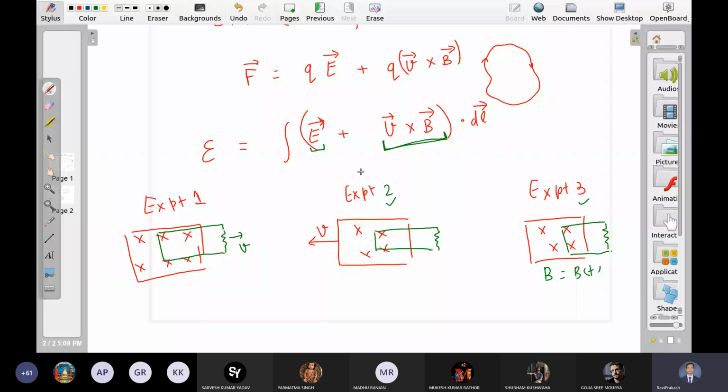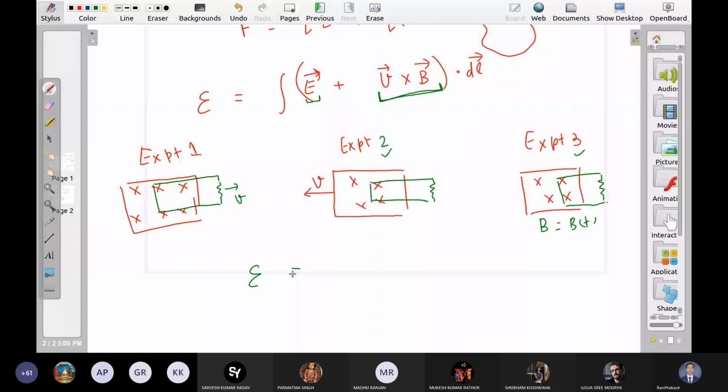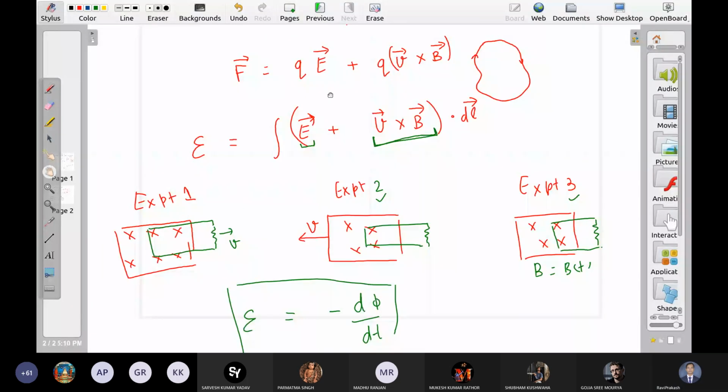But luckily, it is just a coincidence that in all three experiments, it is equal to this number. So the origins are different, but it's just a matter of coincidence that we get the same answer from this formula. Okay. Experiment 2 and 3 are Faraday law. There is no extra law needed to explain experiment 1. One को explain करने के लिए कुछ आपको नया नहीं चाहिए. Existing theory can give you the answer. और एक बार just coincidence है कि वो answer इससे भी match करता है.